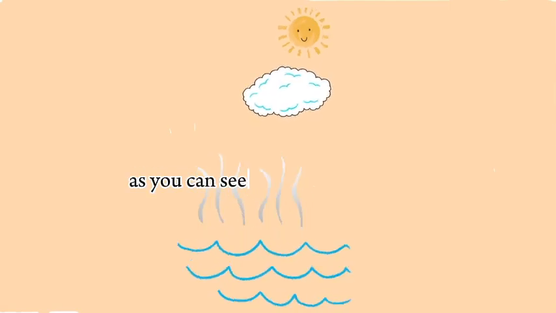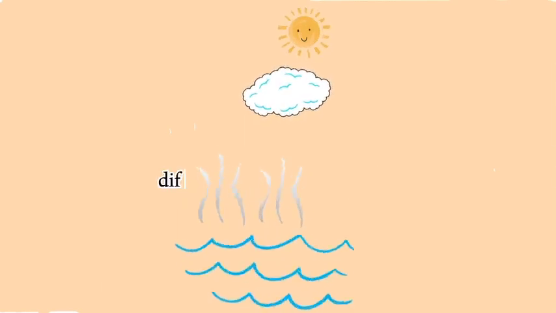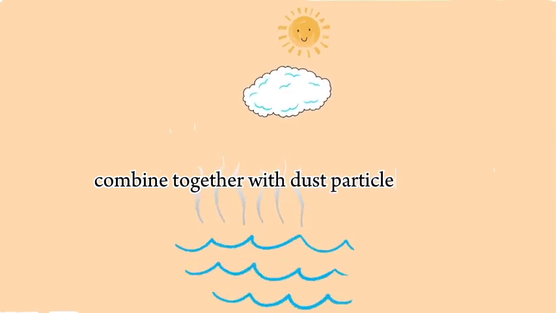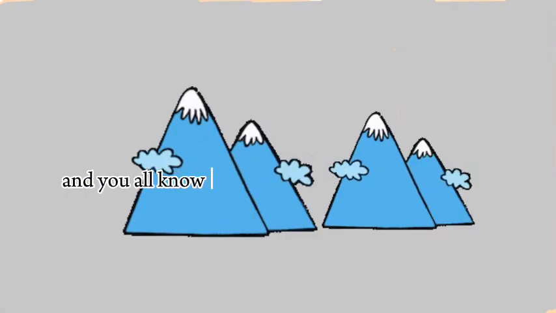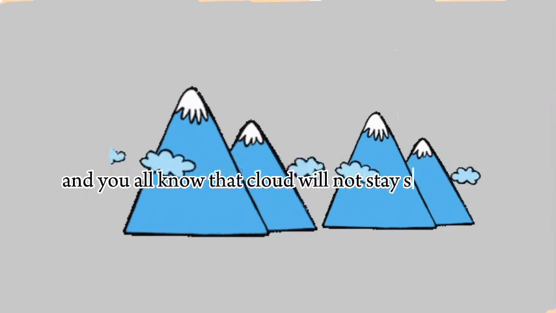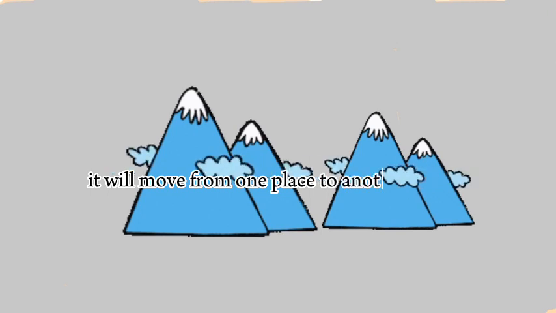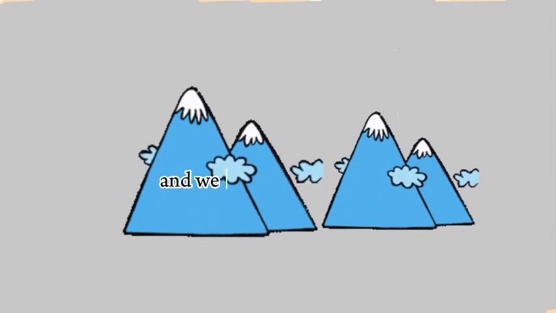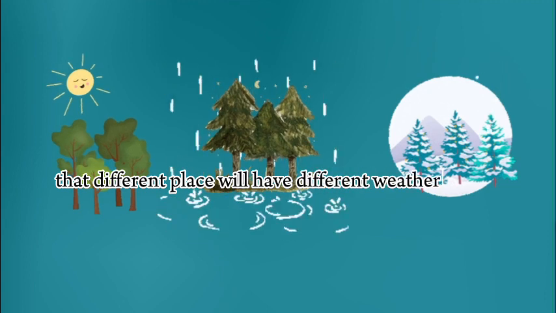As you can see in this picture, evaporation takes place whereby different water vapors combine together with dust particles and form a cloud. And you all know that a cloud will not stay still. It will move from one place to another, and we already know that different places will have different weather.